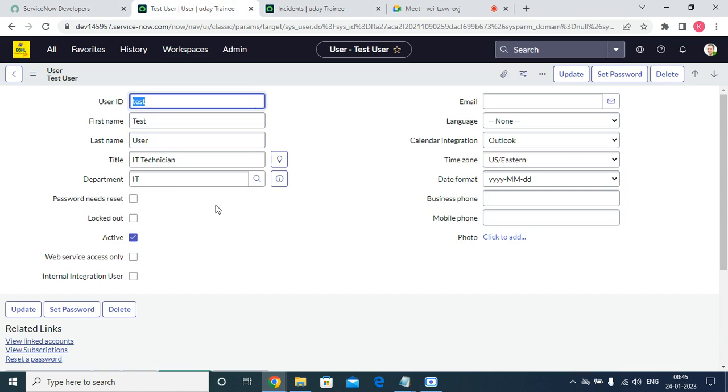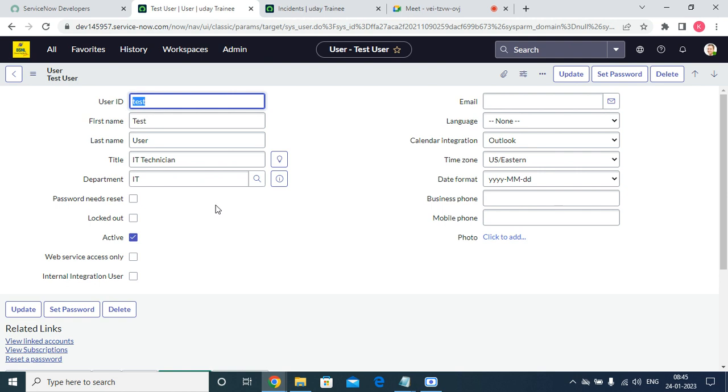Try to log in and see what happens. After that, set 'Password needs reset' to false and save that record. Later, mark 'Locked out' as true and save that record.